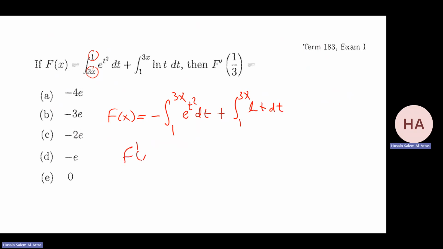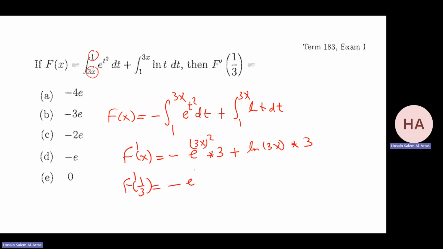Now I differentiate. F prime of x will be what? Minus e to the 3x squared, derivative of 3x, which is 3, plus ln 3x, don't forget, times 3. Now I need to find it at 1 over 3.